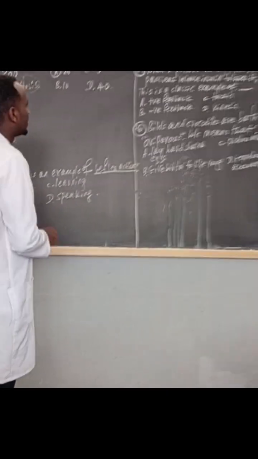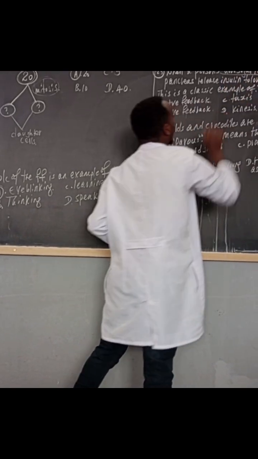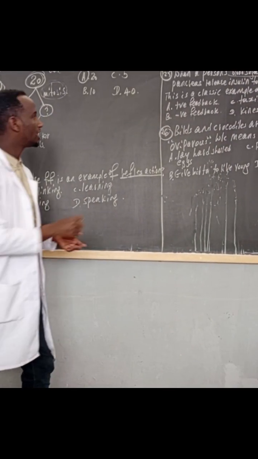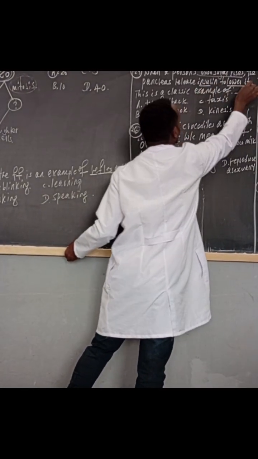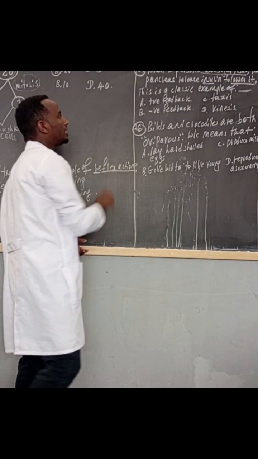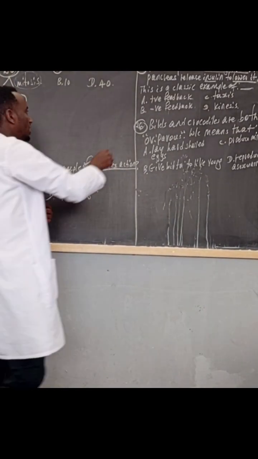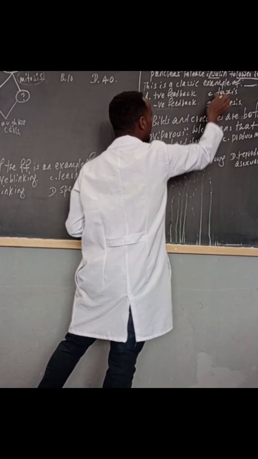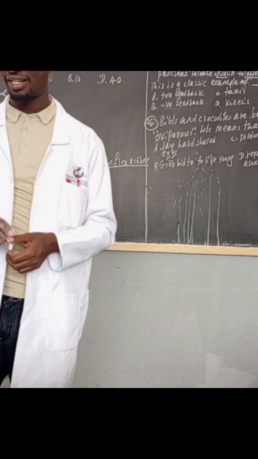The next one is number 25. When a person's blood sugar level rises, the pancreas releases insulin. Why? To lower it, to decrease the amount of sugar. This is a classic example of A. Positive feedback, B. Negative feedback, C. Taxis, D. Kinesis. So what will be the answer?